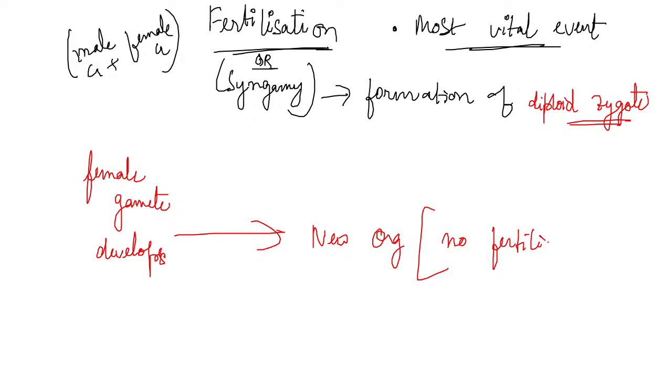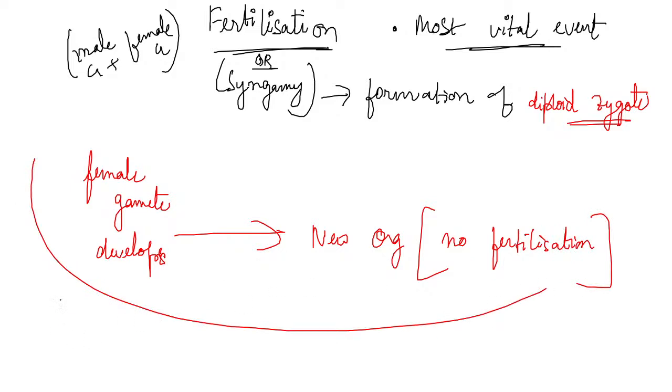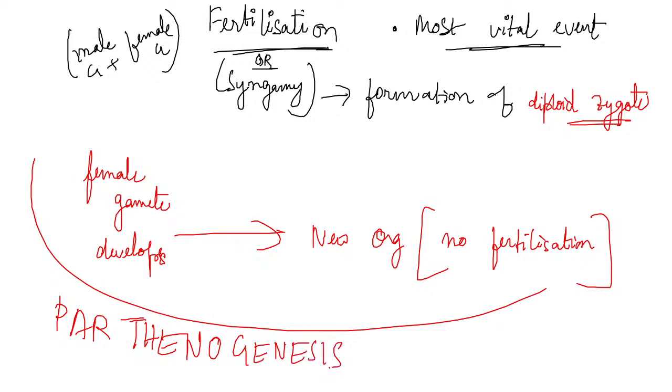This whole phenomenon is known as parthenogenesis, because the female gamete alone can give rise to a new organism, and there is no father needed.